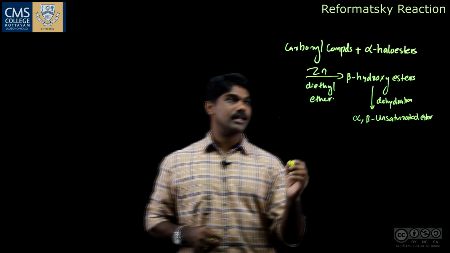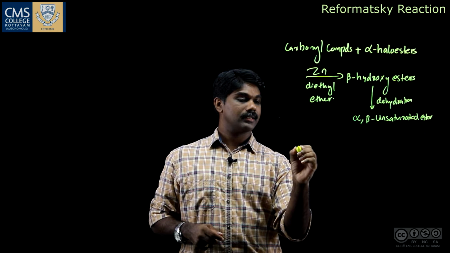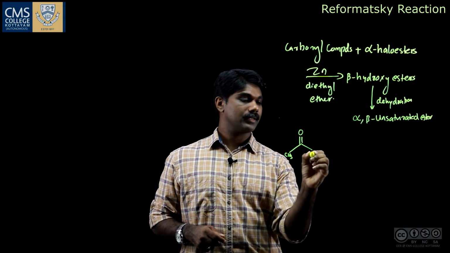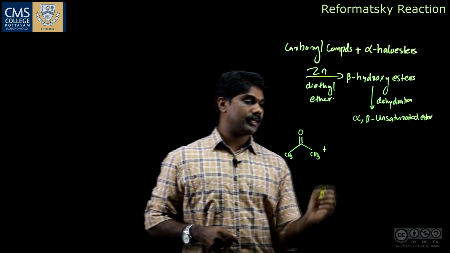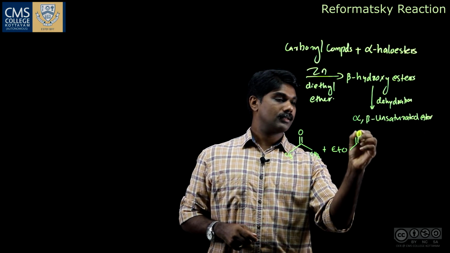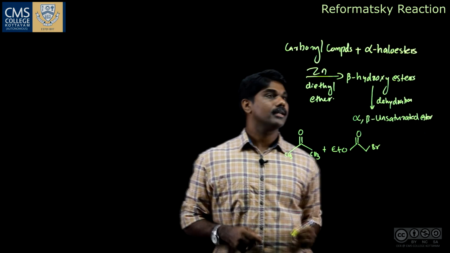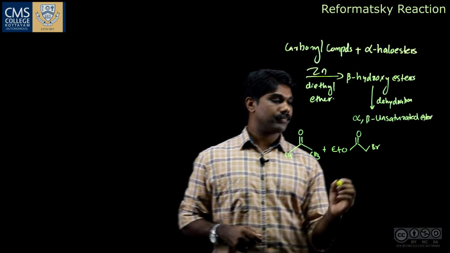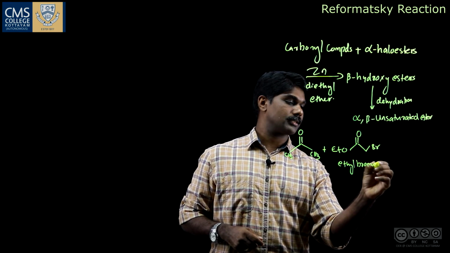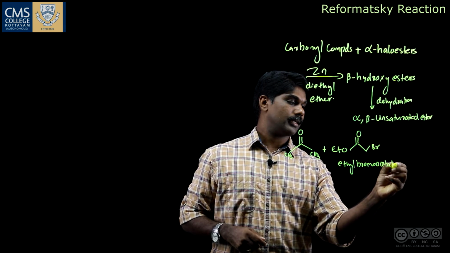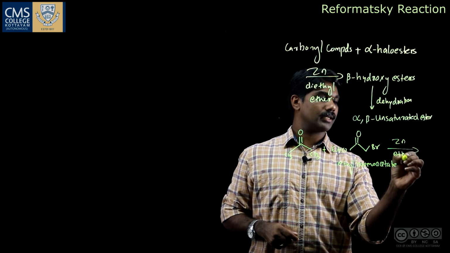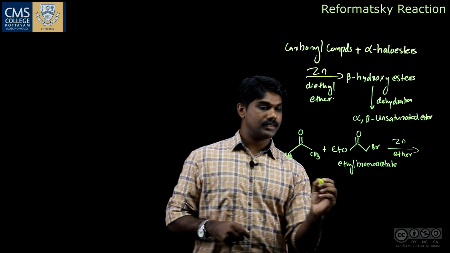Let us see one example. Let us take acetone as the carbonyl compound, CH3, which reacts with an alpha bromo ester. This is ethyl bromoacetate. Ethyl bromoacetate in the presence of zinc in diethyl ether solvent, we get